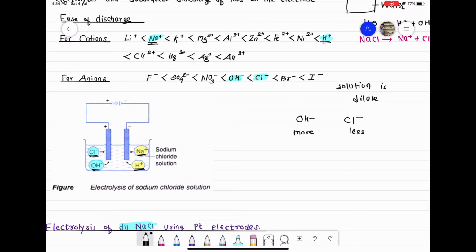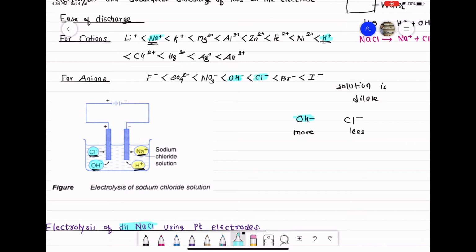So though it is easier to discharge Cl minus ion, since the number of OH minus ions is more, the OH minus ions will dominate, or OH minus ions will preferentially discharge at anode over Cl minus ions, because their number is more. So these OH minus ions are preferentially discharged at anode, okay, and not Cl minus ions. So this is an exceptional case, because here, you can see, the solution is dilute.